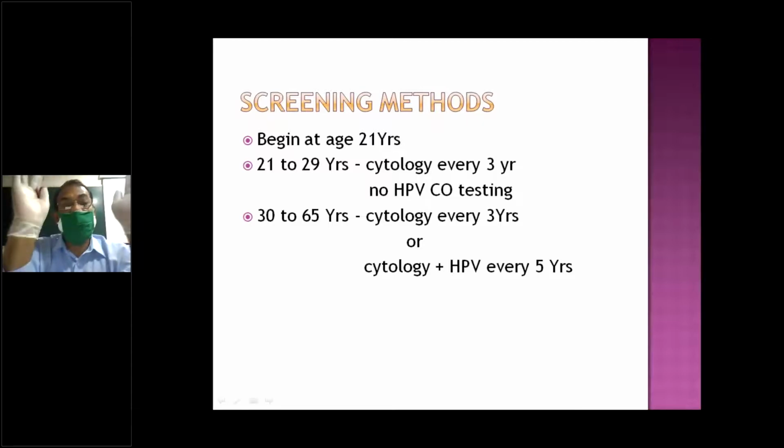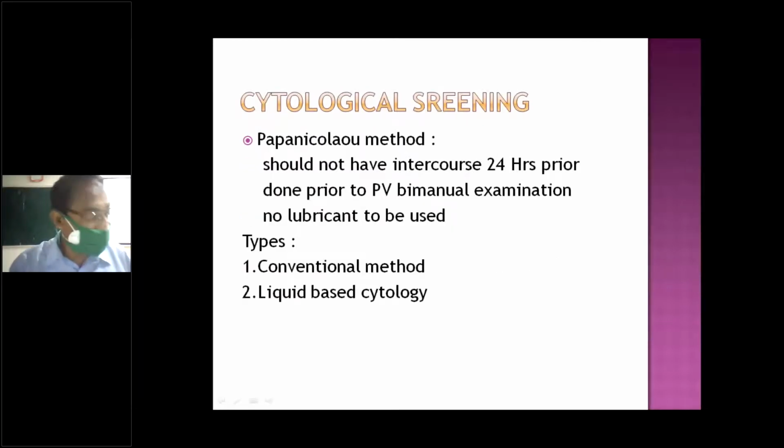So screening begins at 20 years of age, each year for the first 3 years. If these are negative, then continue. And if cytology plus HPV are negative, then every 5 years.